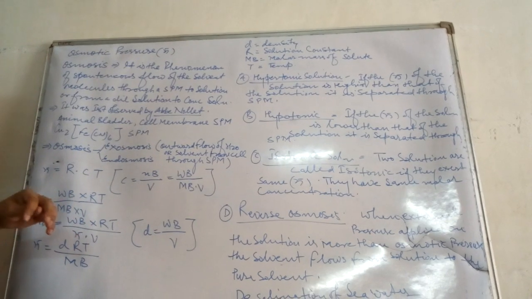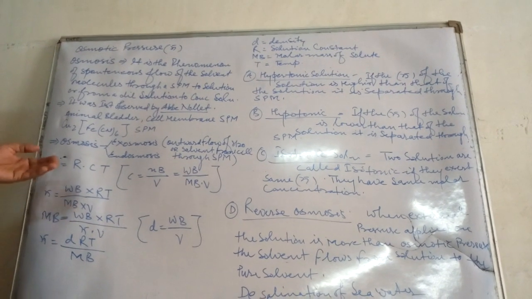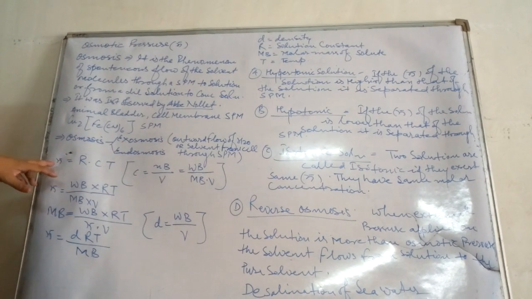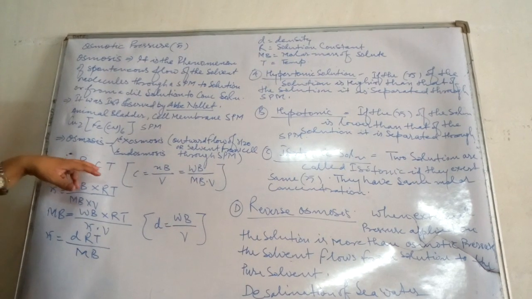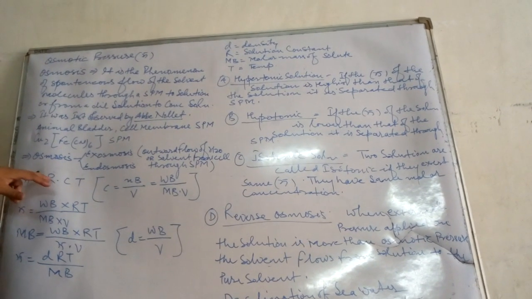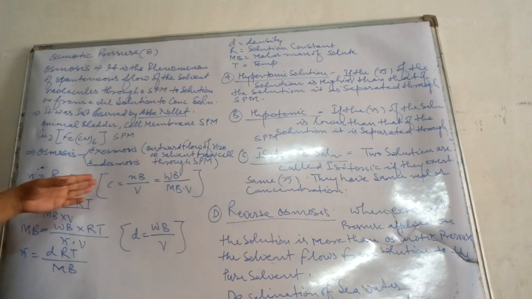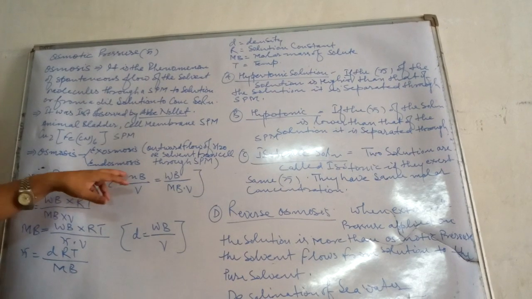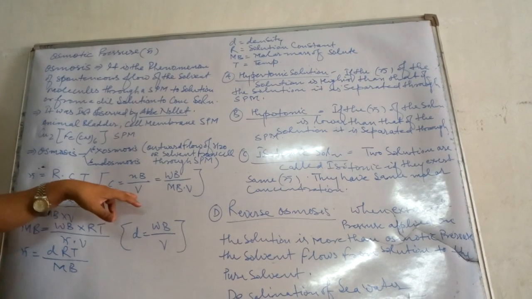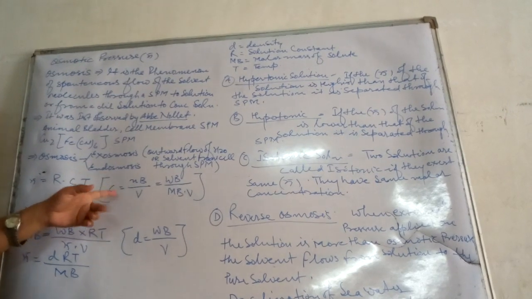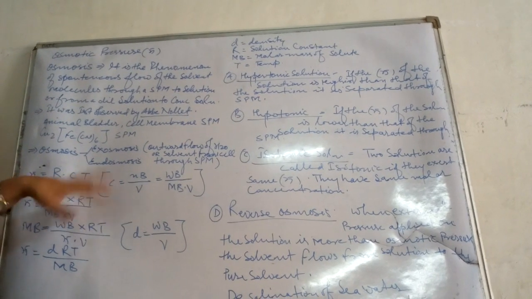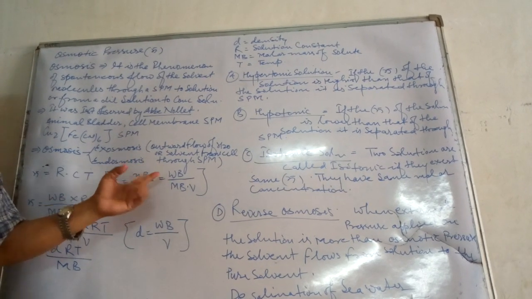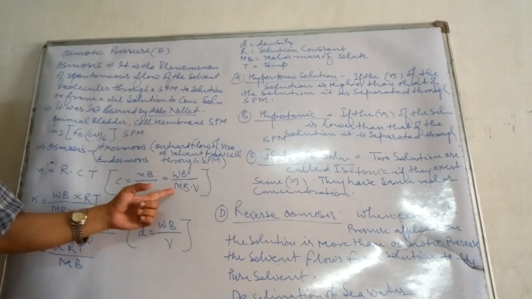Now children, how do we derive a relation for osmotic pressure? Basically it is formulated as pi equals CRT, where C is the molar concentration of the solution, that is, the number of moles of solute divided by the volume of solution. C equals n_B upon V. The number of moles is n_B equals WB, the weight of solute, upon MB, the molecular weight of solute.